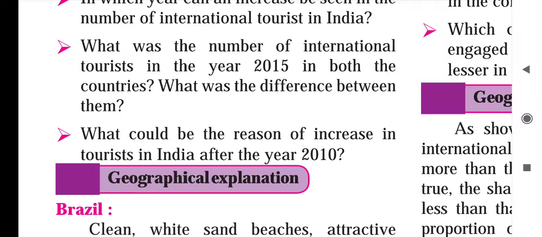Now the last question they are asking: what could be the reason for the increase in tourists in India after the year 2010? So see, first thing is that many facilities are provided to the tourists. So increased facilities could be one reason, and another is the professional outlook of the country, that is another reason for the increased tourism.